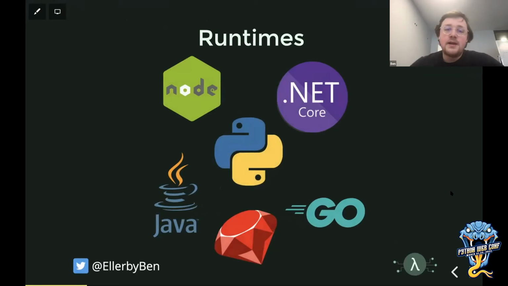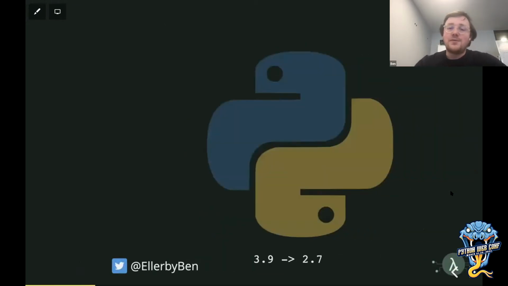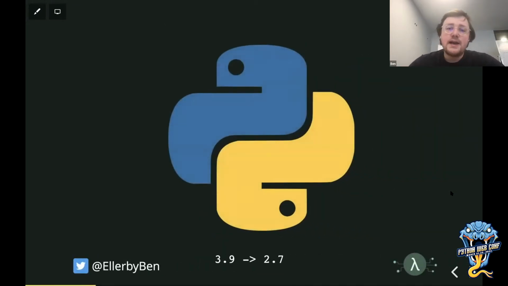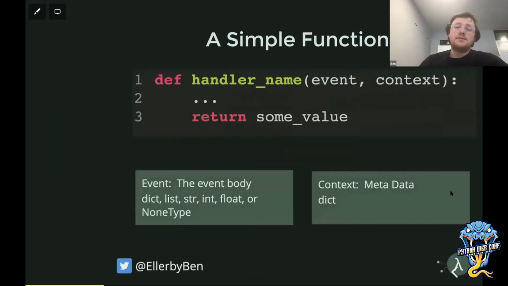On the subject of Lambda, Lambda can run almost any runtime. In fact, you can provide a bootstrap or a Lambda layer and run any runtime you want. But obviously today, we're going to be talking about running Python on Lambda and how we can build cloud architectures and migrate to them. So Lambda supports Python 3.9 down to 2.7. Hopefully we're on more the 3.9 than the 2.7, but it can be useful that it supports a range, because that means as new versions come out, your code still runs, but you are prompted to upgrade your code as time goes by. And you can bring a Lambda layer to run any version of any language that you want. So you do have the flexibility to run other versions if needed.